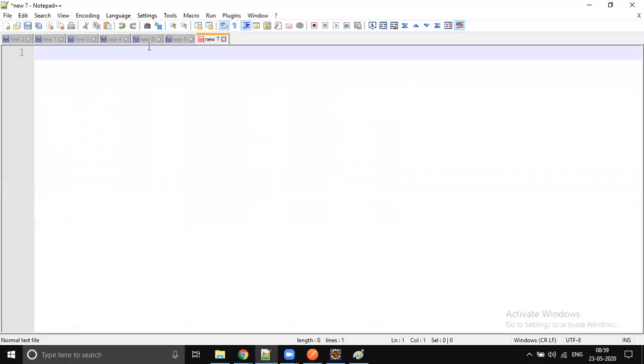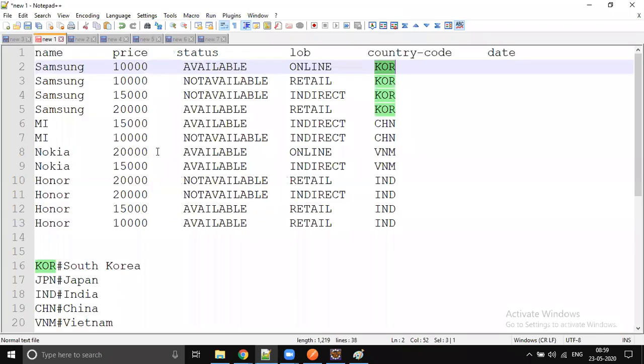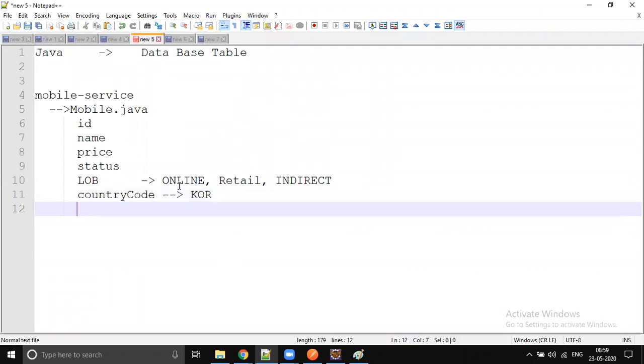So let's add one more column, country code. This is going to be passed through. Whatever value we get from this column is going to be input for the country service. So you pass the country code to the country service and you get the country service response. That is the reason why we wrote a separate microservice for that. Yes. So these are the parameters. Let's see if there is anything else. Country code and some date, some publication date. These are the data we're going to put into our table.